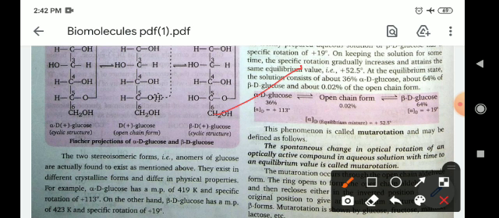Alpha D-glucose is 36%, with a specific rotation of plus 113 degrees. The open chain structure has a rotation of 0.02 degrees, and for beta it is 64%. So in the different structures, the rotation will be different. Okay.